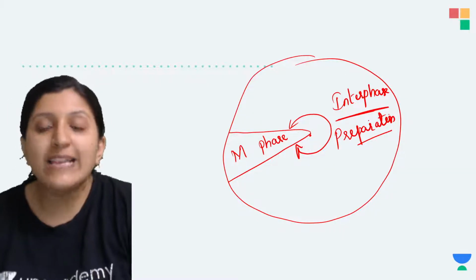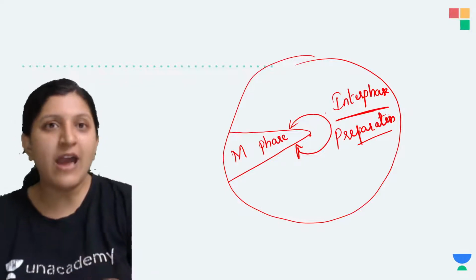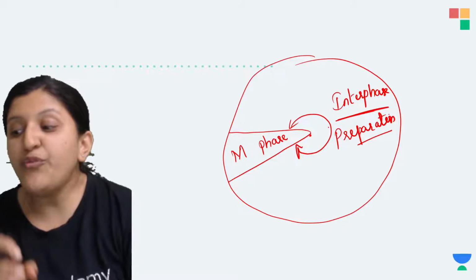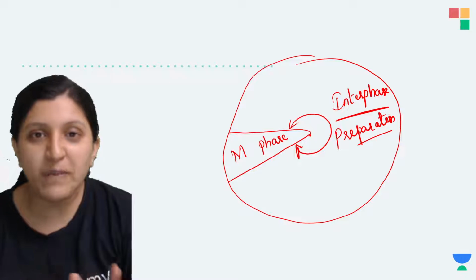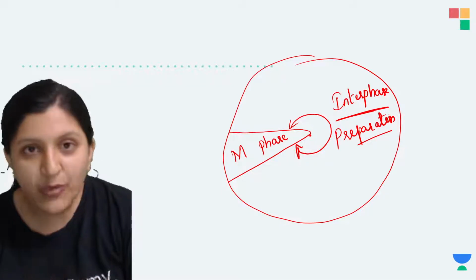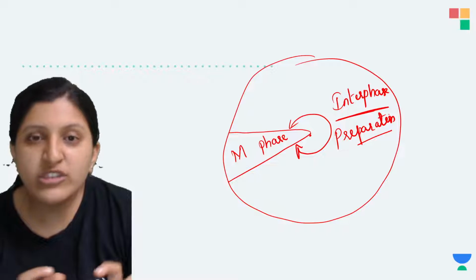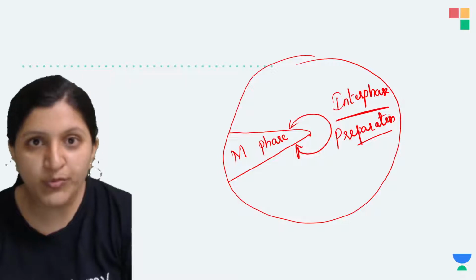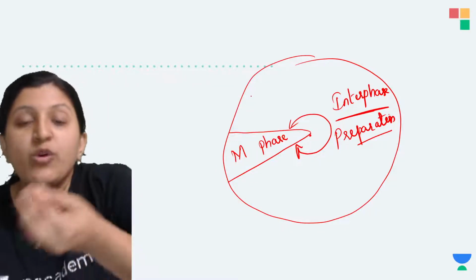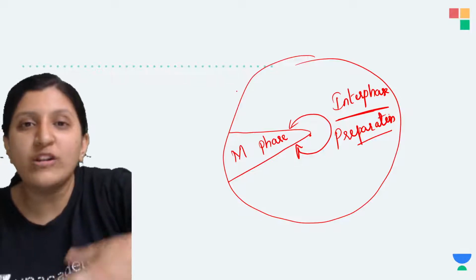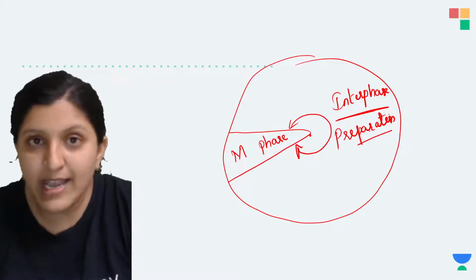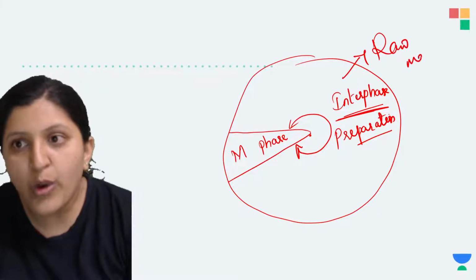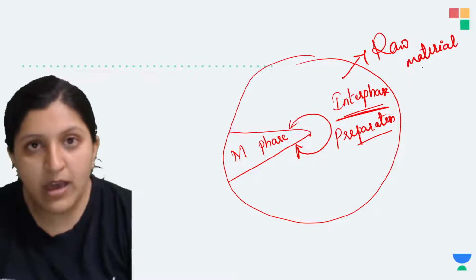What exactly is being prepared here? Just like in our homes, when the cooking has to be done, what do we do first? First we keep the raw materials ready. We cut the vegetables, we wash the rice, we make the dough. All these preparations are done, right? Then we go for the cooking, we switch on the stove and cook. It is just like that. Interphase is basically keeping all the raw materials required for cell division ready.